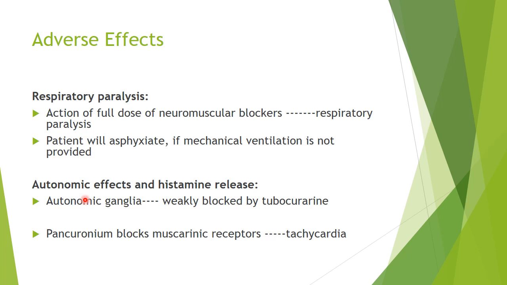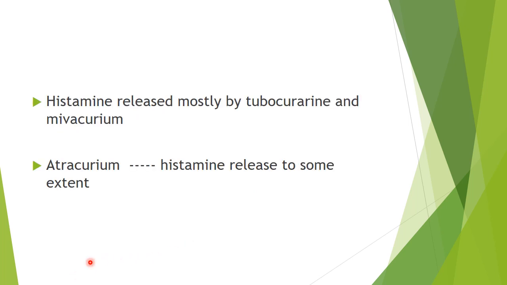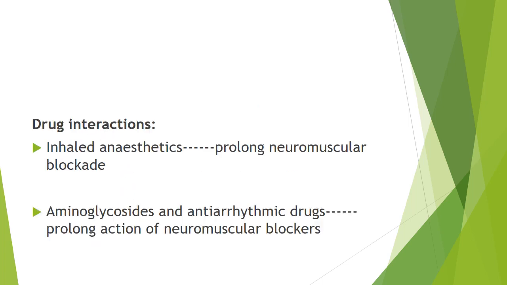And next, autonomic effects and histamine release. Autonomic ganglia are weakly blocked by tubocurarine. Pancuronium blocks the muscarinic receptors, and when they block the muscarinic receptors, they may cause tachycardia. Next, histamine is released by neuromuscular blockers. It is released mostly by tubocurarine and mivacurium. Atracurium also releases histamine.